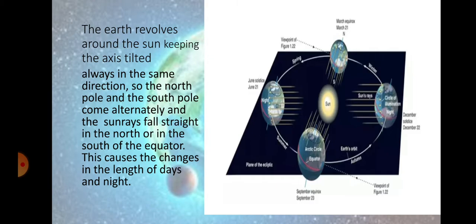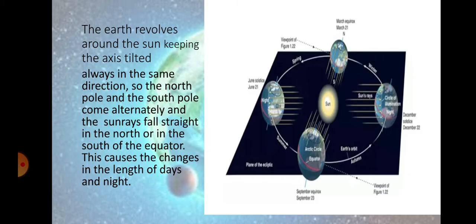So at that time on the opposite side it will be a shorter night and that area will have a longer day. Again when we come to the Arctic Circle, when September is written, equinox will happen. It is at the same distance, so there will be equal day and night.